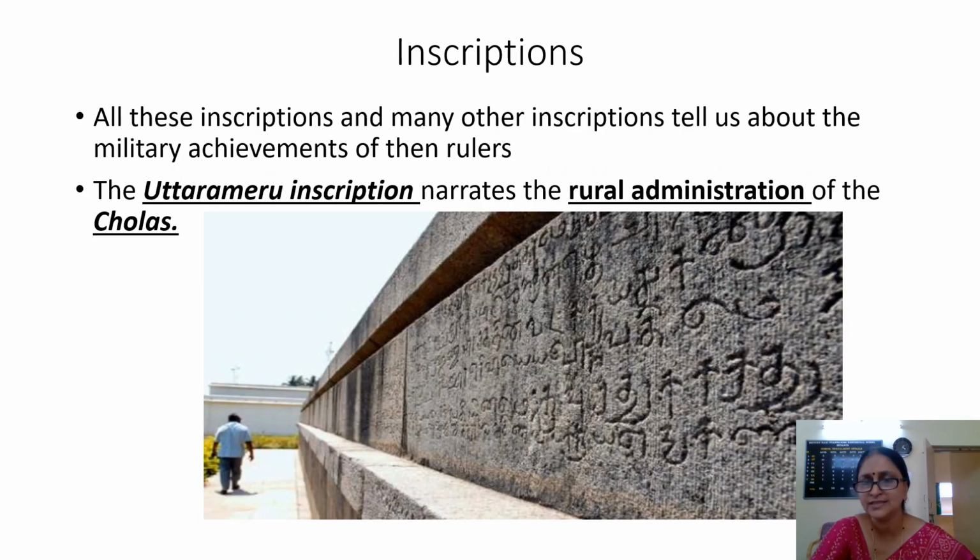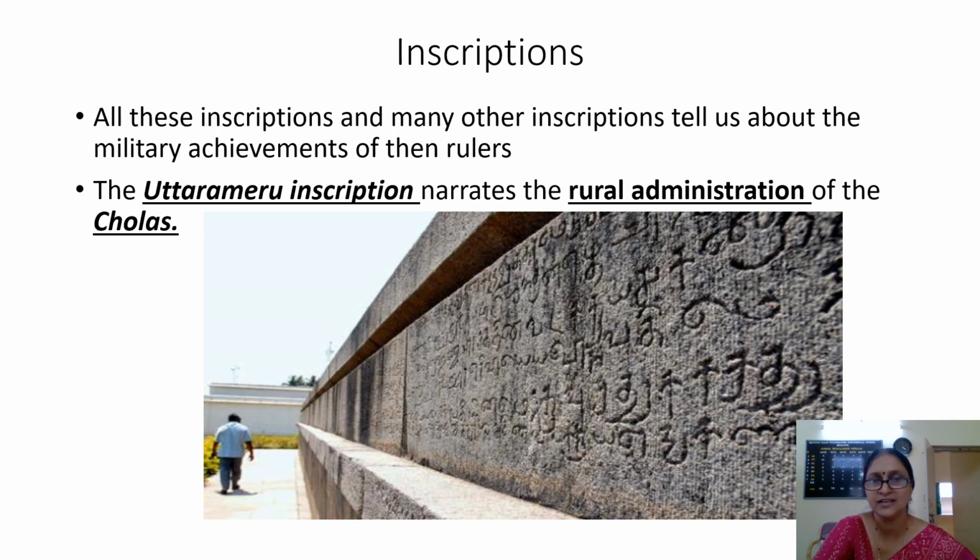So all these inscriptions, like Immadi Pulikeshi's Aihole inscription or Kharavela's inscription, and many other inscriptions, tell us about the military achievements of those rulers. Now there is one more inscription called the Uttarameru inscription. Here in this picture you can see the Uttarameru inscription.